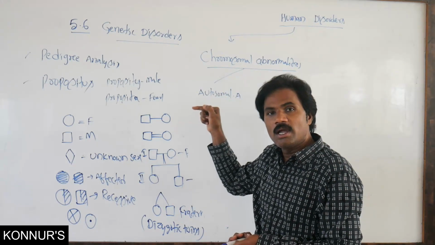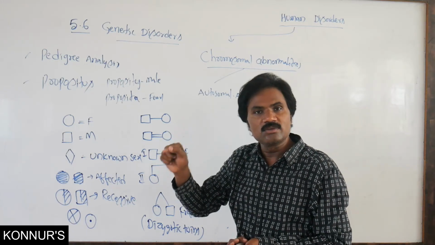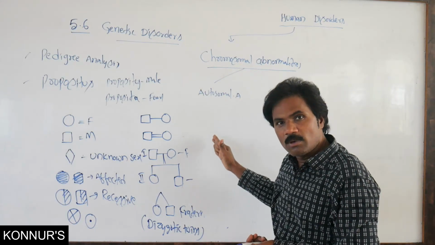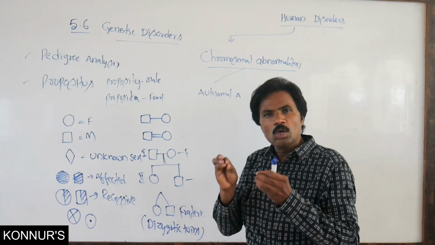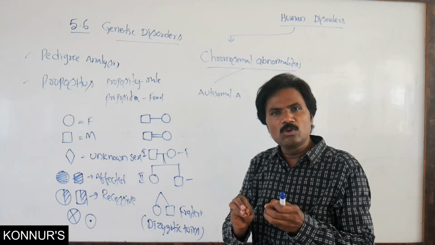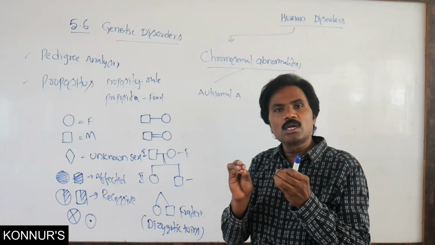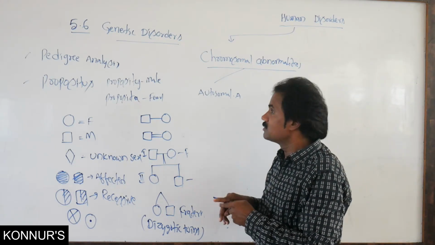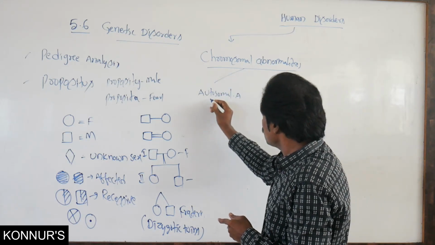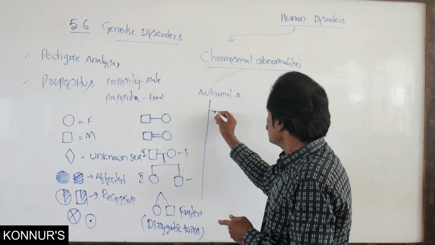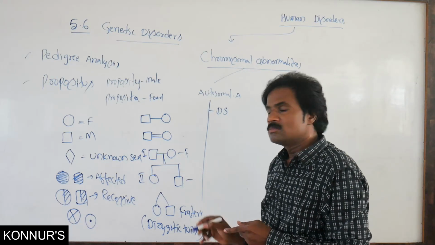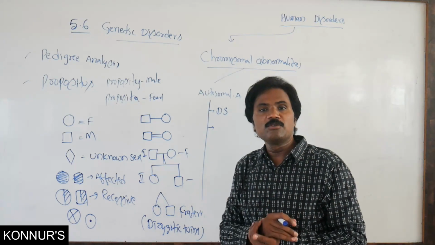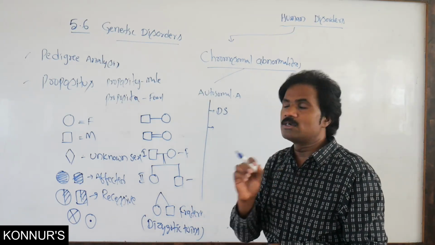How is it diagnosed? It is diagnosed through the amniocentesis technique. In this, what autosomal chromosomal abnormalities are present? Chromosomal autosomal abnormalities are different from those related to X, which are sex-linked abnormalities. What are the autosomal abnormalities? That is Down's syndrome, and apart from this, there is Edwards syndrome.